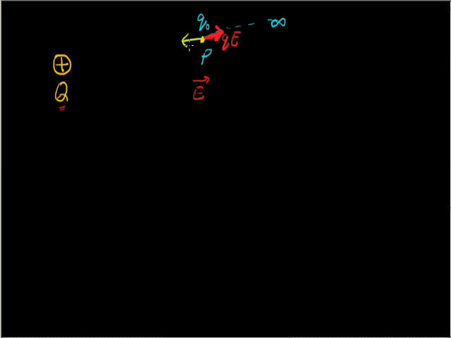I brought this charge from infinity to point P, so the work done is W infinity to P. Now if somebody asks what is the potential at point P, the potential will be given as Vp equal to W infinity P upon Q naught.